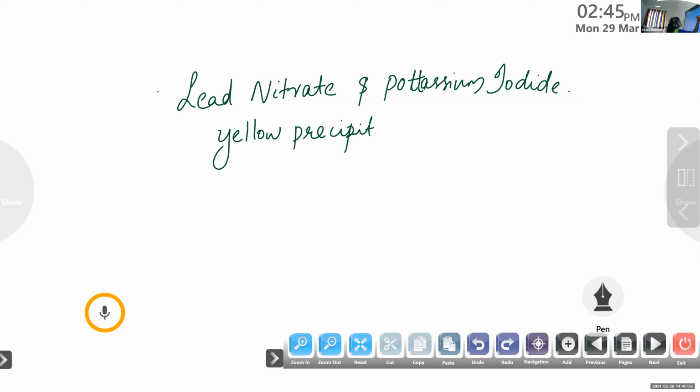Then what about the next question? The compound precipitated. Can you name the compound precipitated? Potassium nitrate. Which one? Then lead. It's lead iodide. Okay. Lead iodide. So you can write lead iodide.